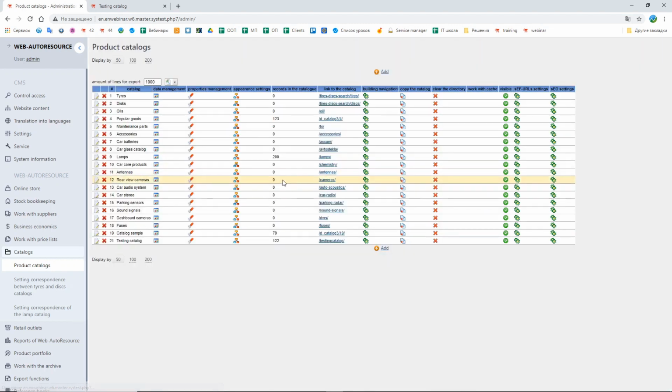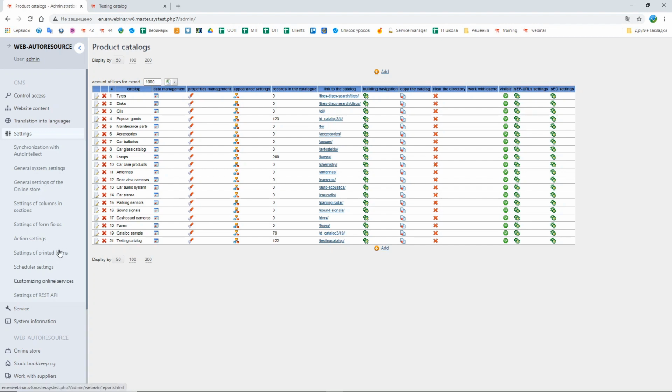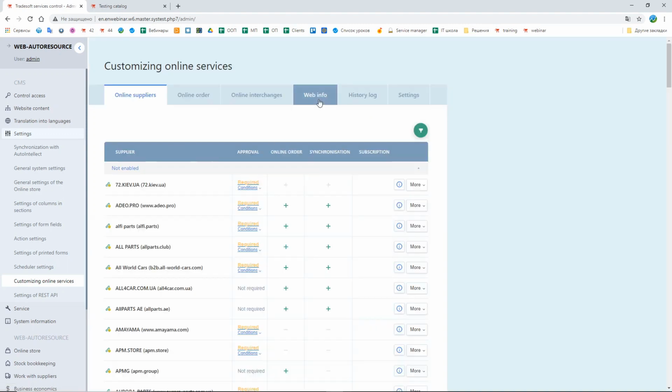Also, there are other options. For example, I can turn on the web service here in this section, customizing online services, web info.